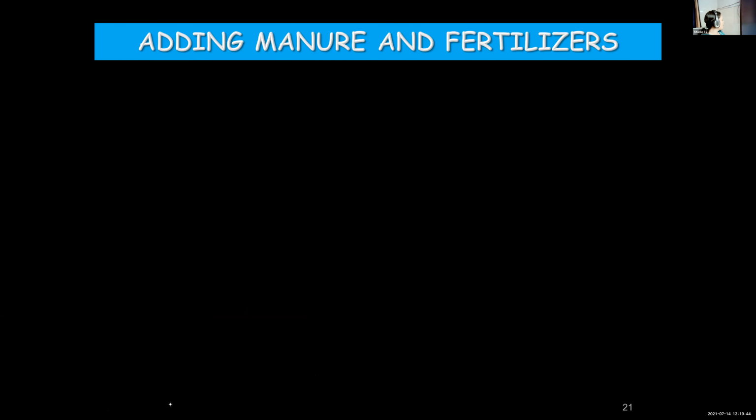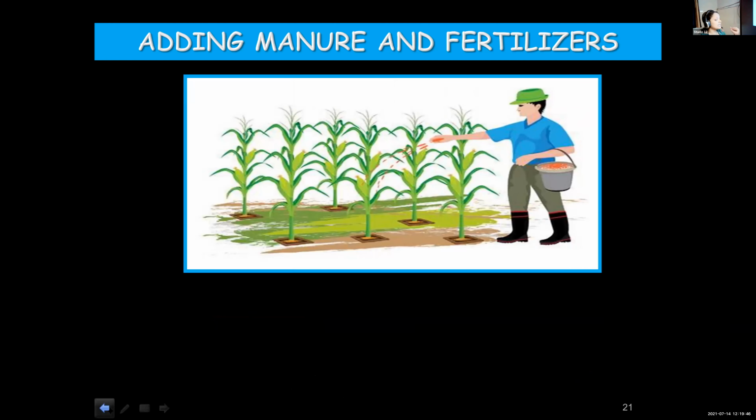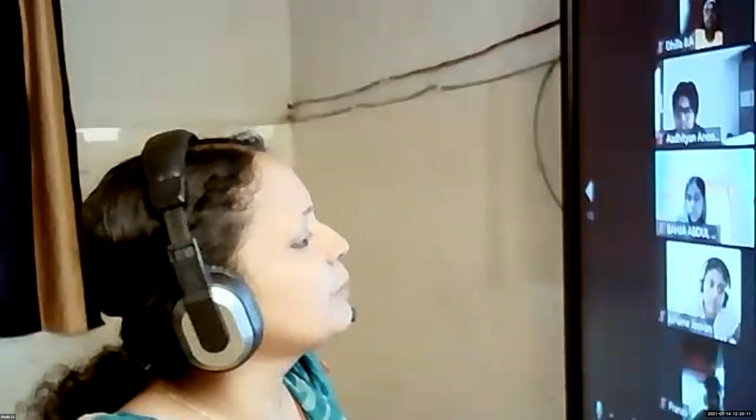Now we are moving on to the next agricultural practice. We completed the first two, preparation of soil and sowing. Now moving on to the third one, adding manure and fertilizers. Children, tell me which one is good, manure or fertilizer? Both are good. Any disadvantages for these? Yes, fertilizer disadvantages. Who is saying? Sriram, you said something?